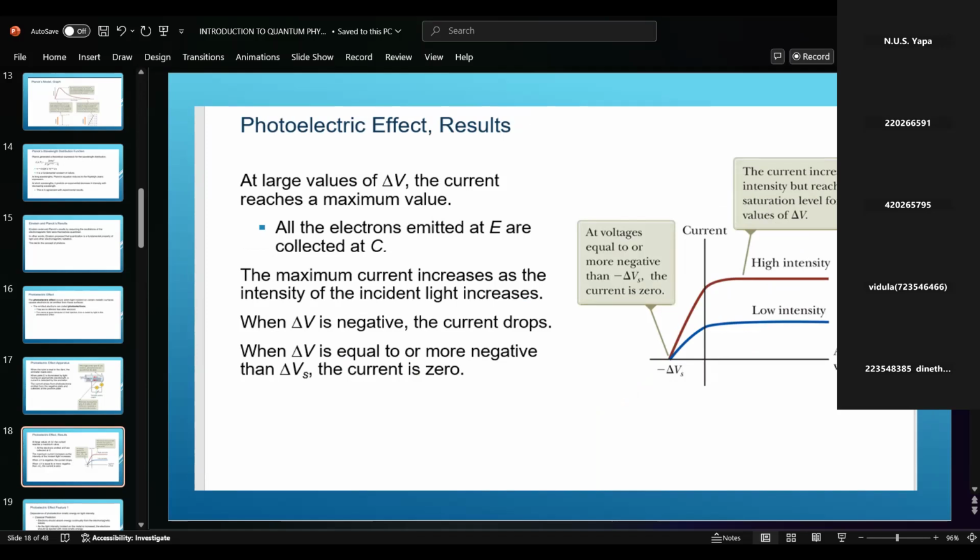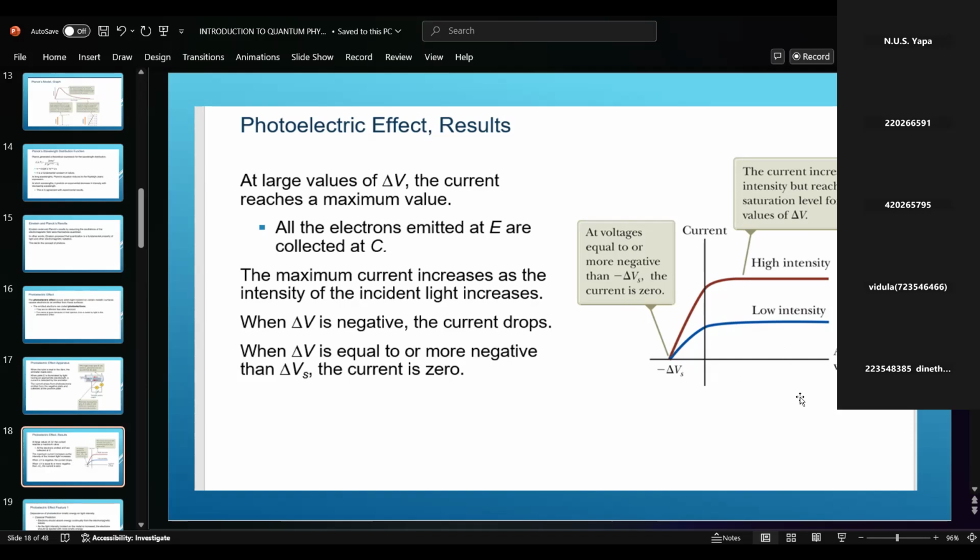If you look at your book, page number 19, there is also this graph. The blue line is low intensity, and the other one is high intensity, showing applied voltage and current. The current increases with the intensity but reaches a saturation level for large values of delta V. And at a voltage more negative than delta Vs, the current is zero.